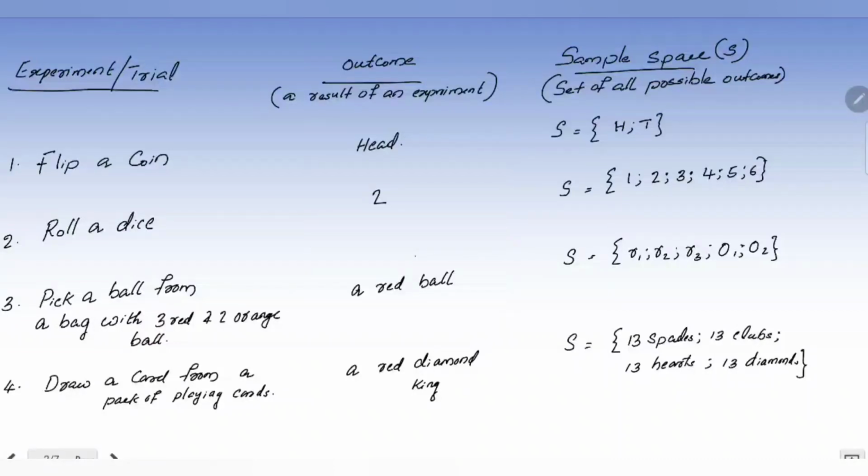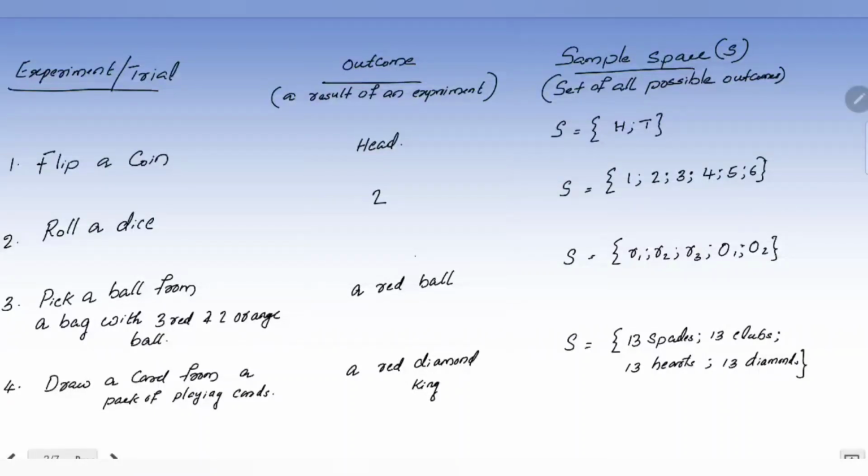So examples are mentioned here. We can see that flip a coin means the sample space is either head or tail. So you have to mention all of them. H or T you can expect, isn't it? Then roll a dice. It's a number that you can expect from 1 to 6, isn't it? When you roll a dice, it's either 1 or 2 or 3 or 4 or 5 or 6. Any one of these 6 numbers can come. So all the possible outcomes together is known as sample space.